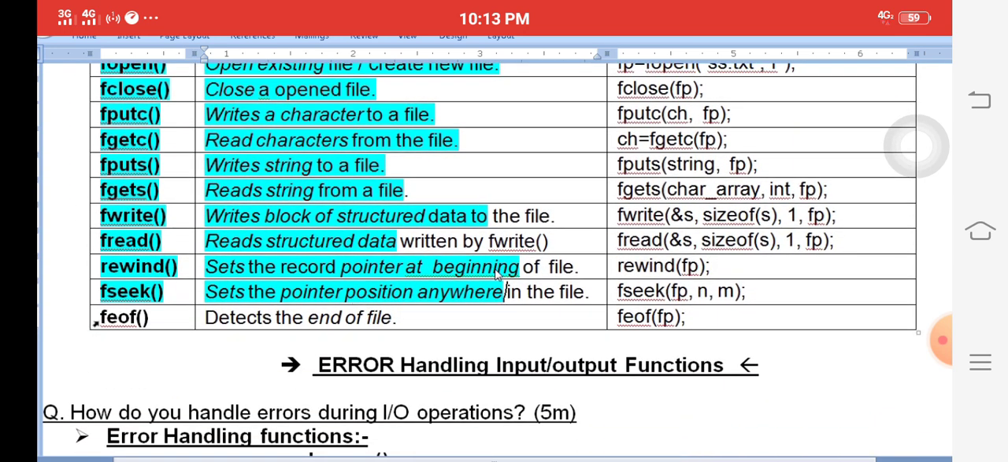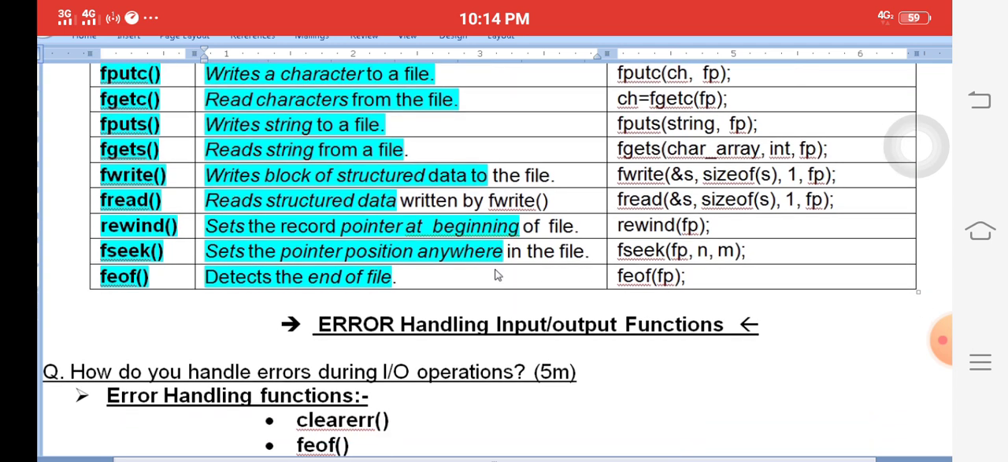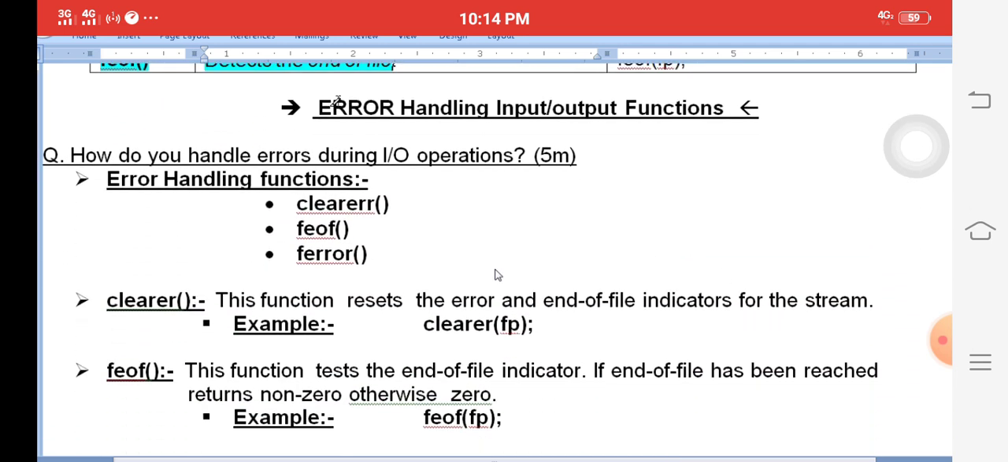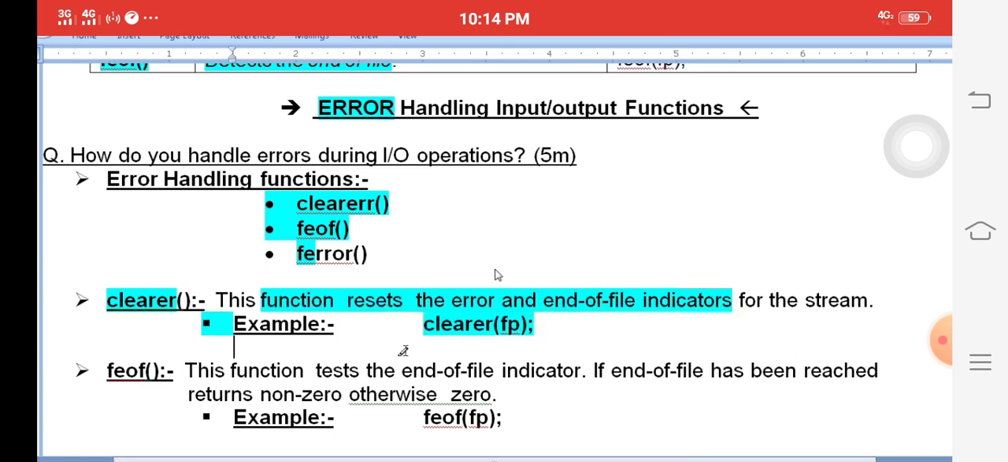EOF means end of the file. These are the file operations. We will write only what I underline. Don't write the right side examples. Error handling functions are also here: clearerr, feof, ferror. clearerr means reset the errors, the end of file indicator. Reset means clear the errors.